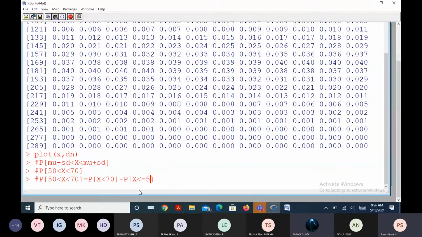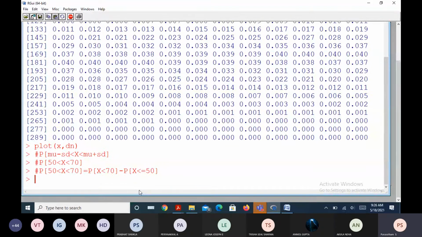So using pnorm, X is 70, comma mu, comma standard deviation SD.